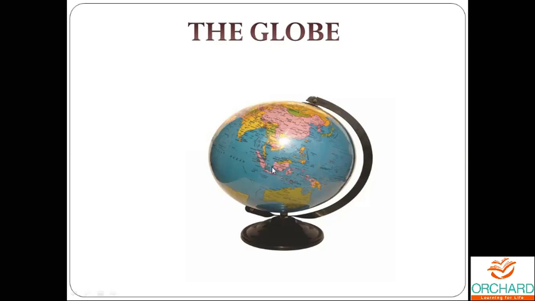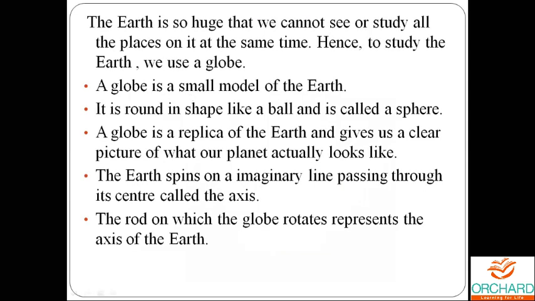Now, what did we learn? The earth is so huge that we cannot see or study all the places on it at the same time. So to study the earth, we make use of the globe.